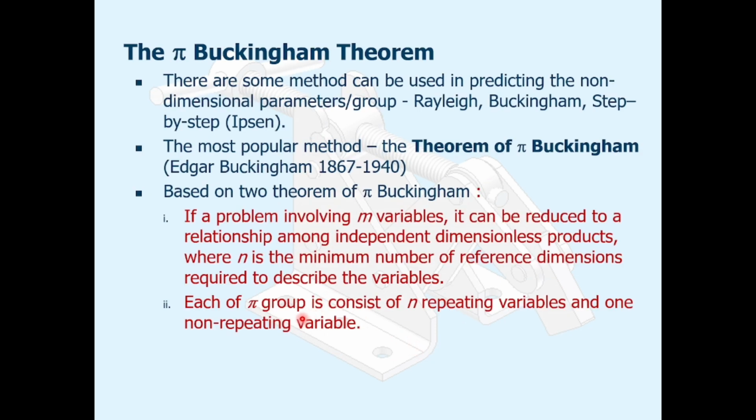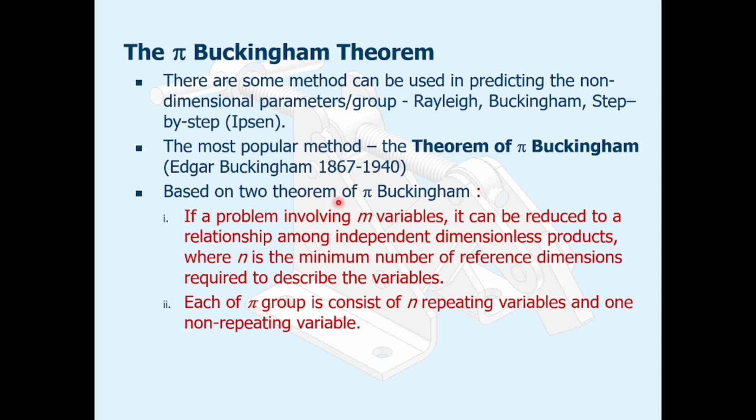So I would like to explain to you about the Pi Buckingham theorem. The method can be used to predict the non-dimensional parameter groups. It is the most popular method, the theory of pi by Edgar Buckingham, 1867 to 1940.